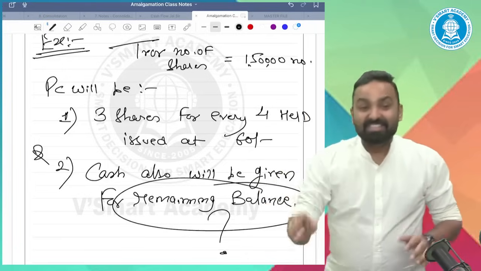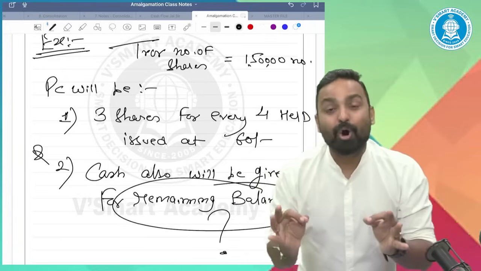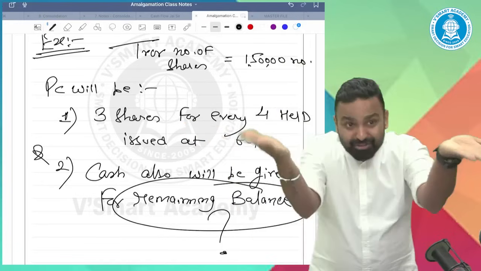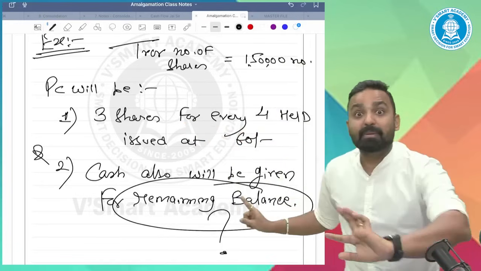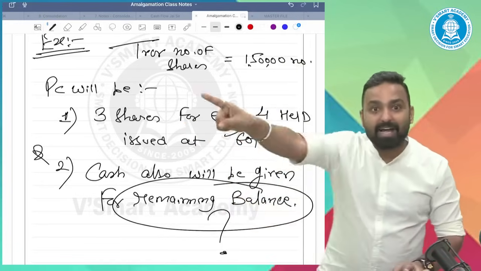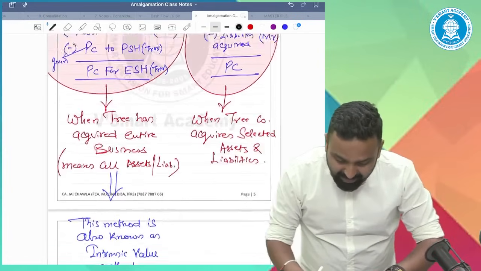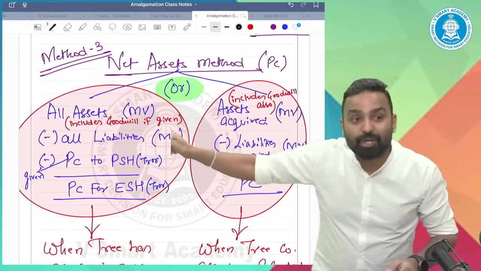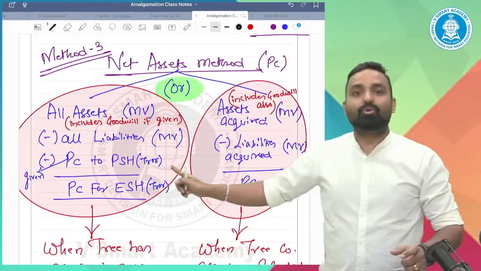Now, this is a mix of method 1 and method 3. Whenever they say remaining balance, apply method 3, that means the net asset value method. They want you to calculate the net asset value overall.